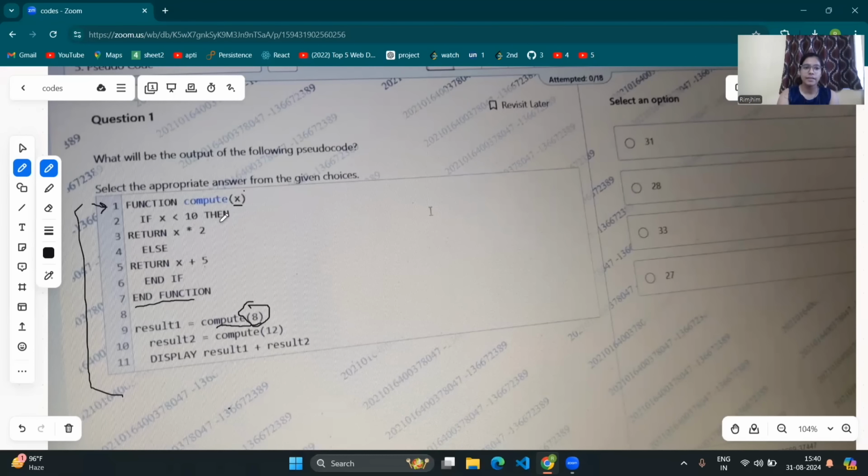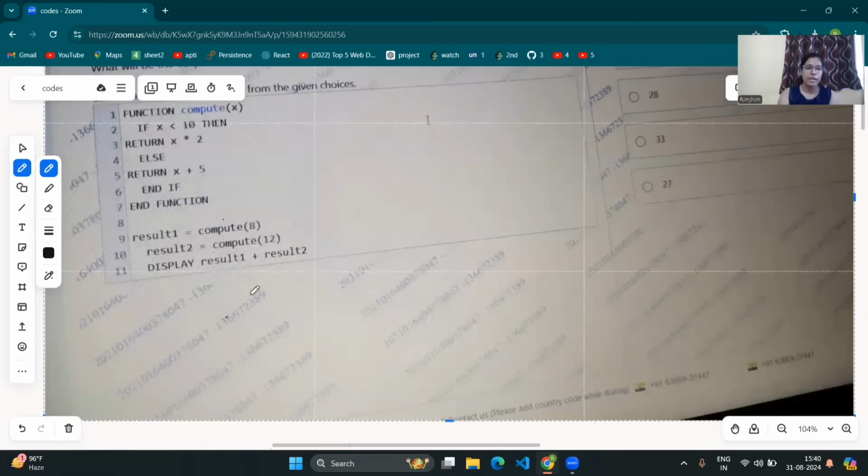Is 8 less than 10? Yes, true. So we will enter the if condition. The if returns x into 2, that is return 8 into 2. 8 into 2 is what? 16. Here we will return 16. So result1 will store the value 16. Now let's move to line number 10.